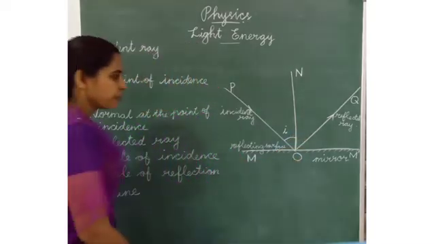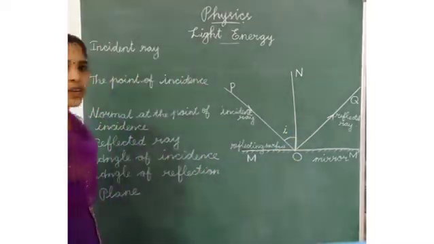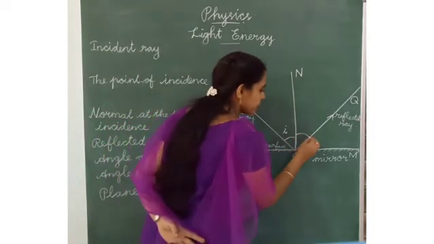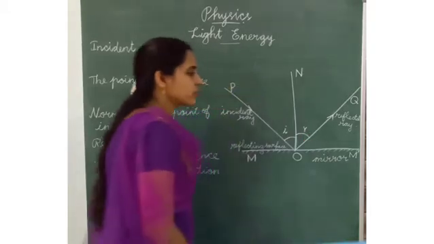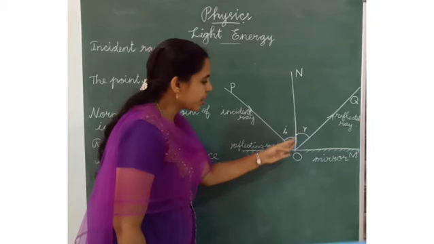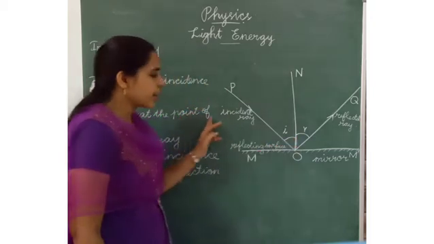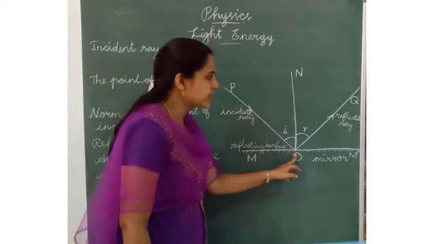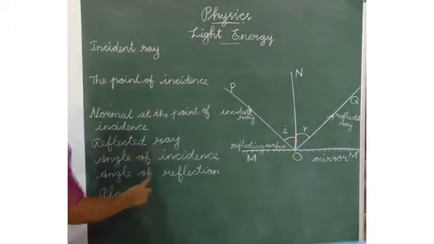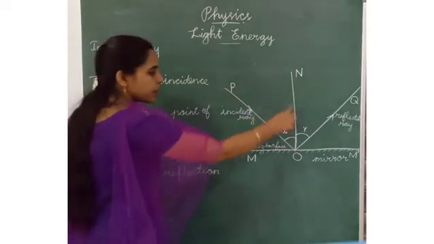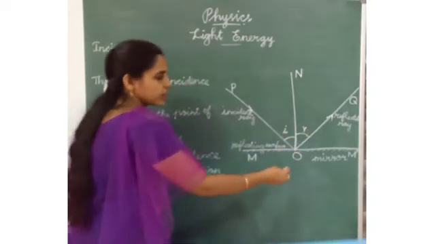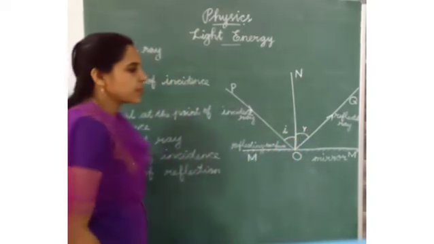And another one is angle of reflection. It is denoted R. The angle of reflection is the angle between the normal at the point of incidence and the reflected ray. What is this? Angle of reflection.